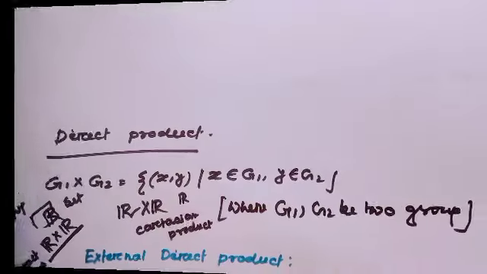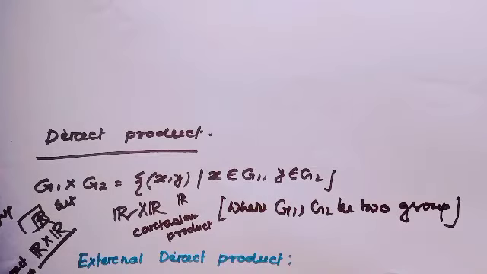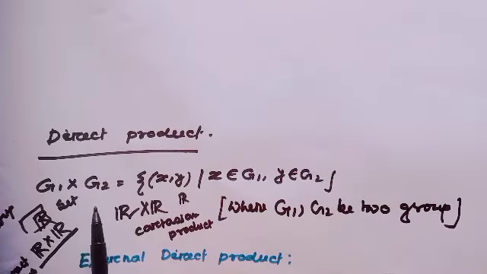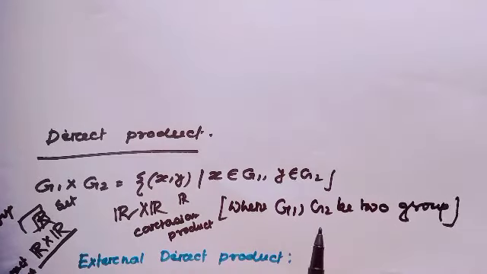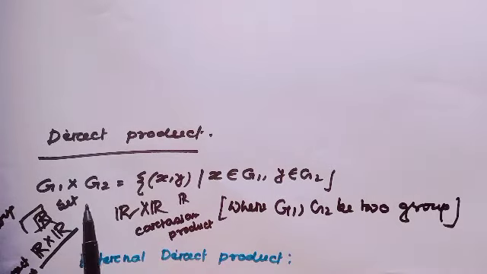Okay? Now, let's see the direct product elaborately. When G1 and G2 are any sets, then G1 times G2 is just the Cartesian product. But when G1 and G2 are groups, then G1 times G2 will be the direct product, and G1 times G2 will also be a group.